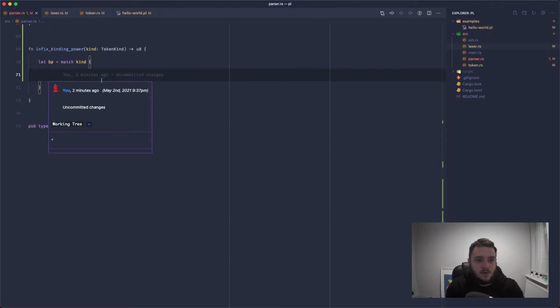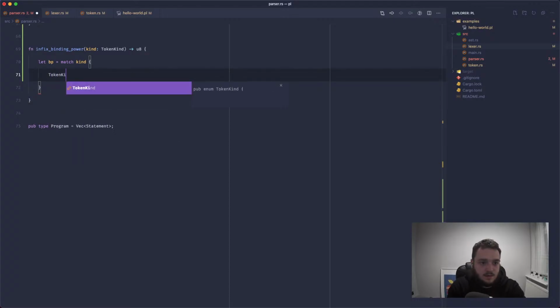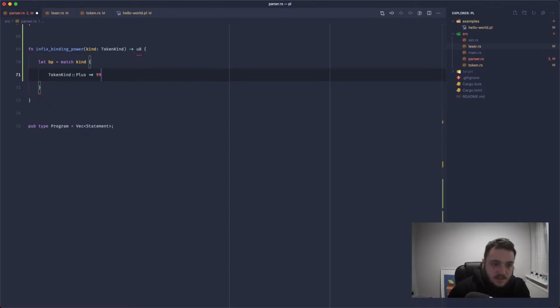Okay, so if we can match the kind against a token kind of plus, we can return, what should we say? A high number, 99, which is too big. 16.